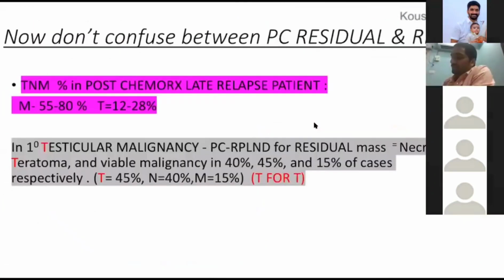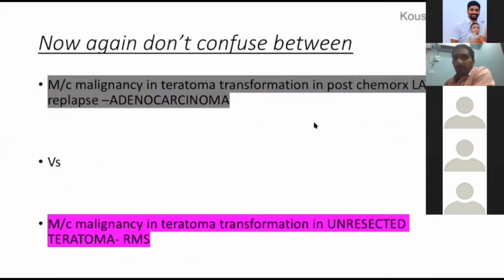So I will tell you, don't confuse between the fate of untreated teratoma. In an untreated teratoma, the most common malignant transformation will be into rhabdomyosarcoma. But in a patient with non-seminomatous germ cell tumor who has undergone chemotherapy and has got a relapse, the malignant tissue that will be seen is adenocarcinoma. So the teratoma malignant transformation in a late relapse is most commonly adenocarcinoma. The teratoma malignant transformation when it is left untreated is rhabdomyosarcoma.